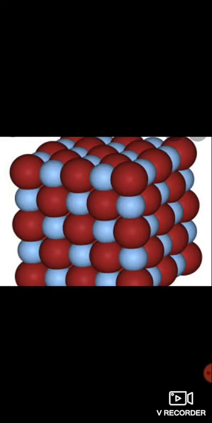Now let's talk about the particles in solid. In solid, strong forces hold the particles together in a three-dimensional structure. You can see that these particles are very close to each other. That's why there is a strong force of attraction between the particles. In many solids, the particles form an orderly arrangement called a lattice. You can see that there is one red particle, then blue, then red, then blue, then red. So it makes an orderly arrangement, and this orderly arrangement is called a lattice.